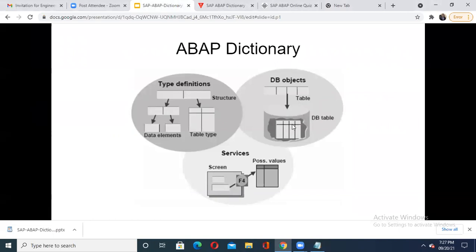When these tables are created, in the background data is stored in tabular form, but at the front end the data comes in which format? It may be in a GUI format. Suppose on the screen I'm filling the first field, name, and the second, my mobile number. Whenever I fill this data, in the backend in the database the data gets stored in tabular form.